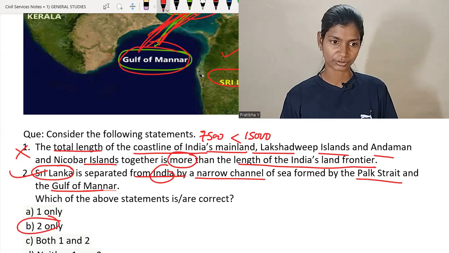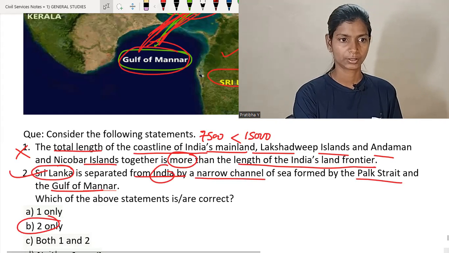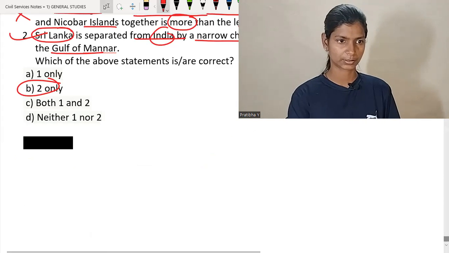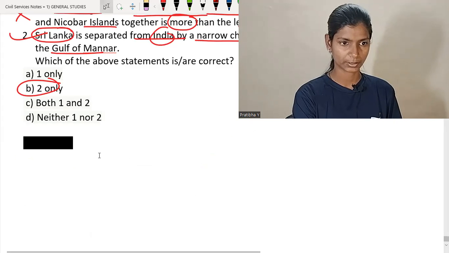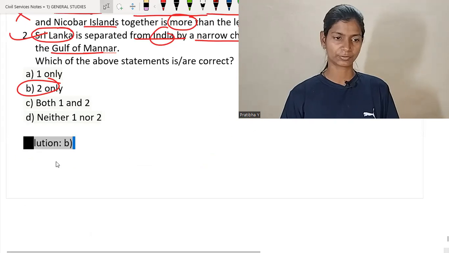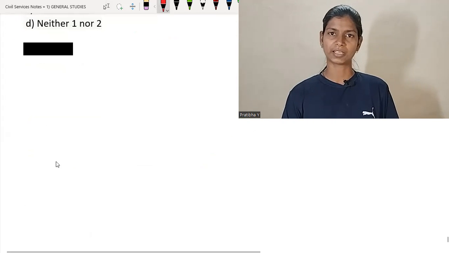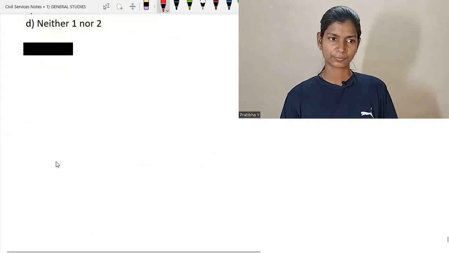Now we are going to check whether we are on the right path or not. So the option is B. Okay, so we are on the right path. So I think this is the end of what we are dealing with today. So let us summarize in 4 to 5 minutes.